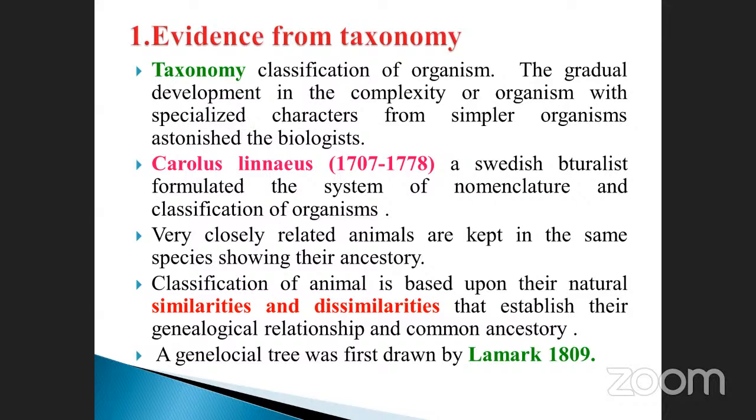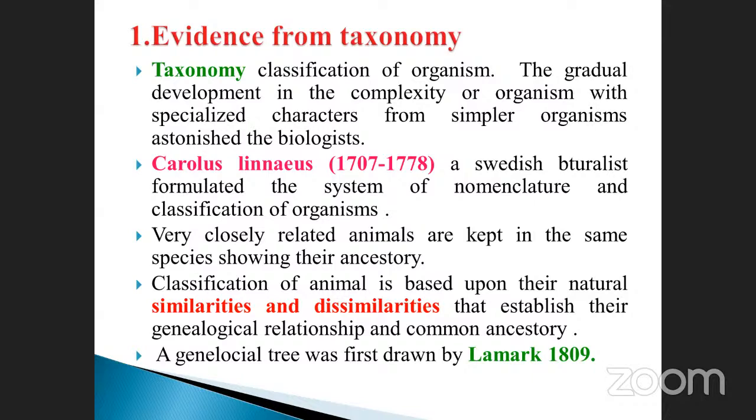No idea, isn't it? Anyhow, the binomial nomenclature was first introduced by the scientist called Cuthbert Bohn. Note it down, this is very, very important. But Carolus Linnaeus utilized binomial nomenclature in his book Species Plantarum. You know the difference between who introduced and who utilized the name.